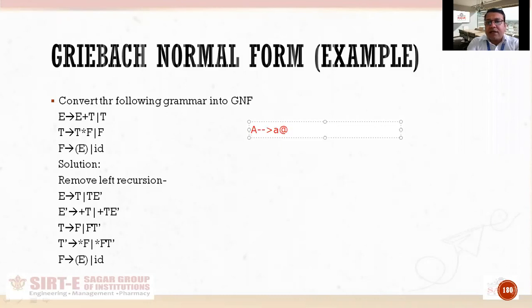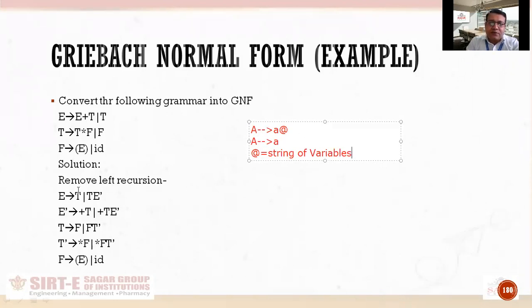I am writing alpha with this symbol, please consider it as alpha, and either it will be a single terminal where what is alpha? Alpha is actually string of variables. Okay, all the things after that terminal will be variables. So this is the format of GNF.